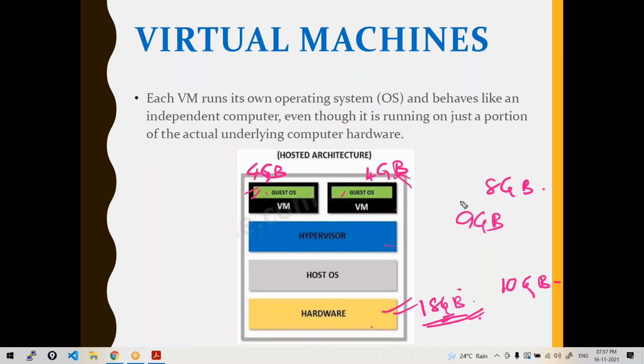Understood the concept of virtualization? This is the concept of virtualization. And the machines we are creating are called virtual machines. Means you can have multiple VMs running on your computer this way.